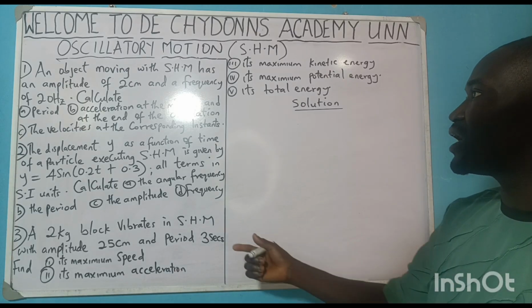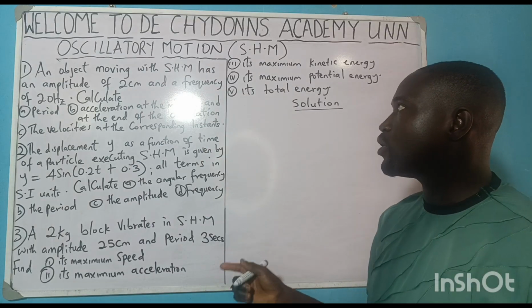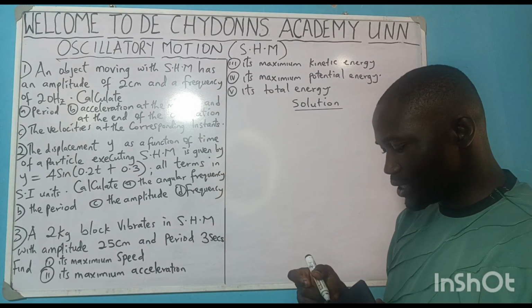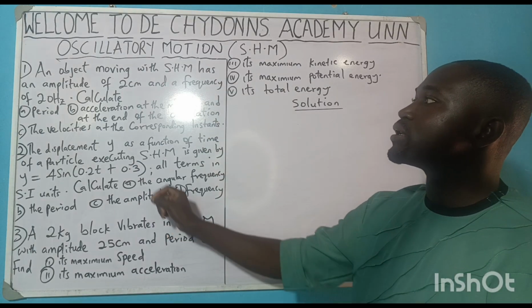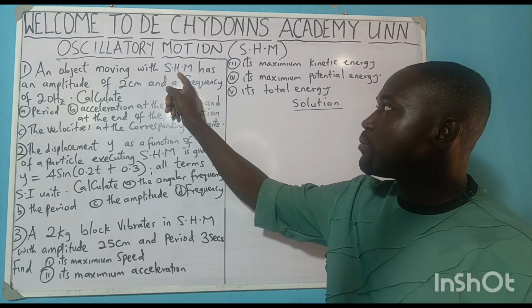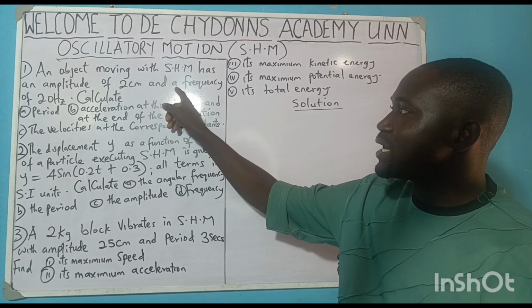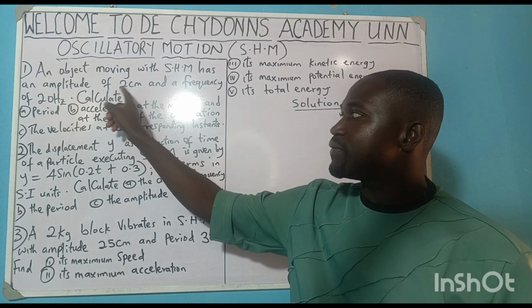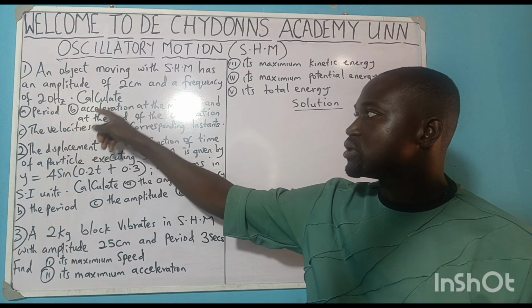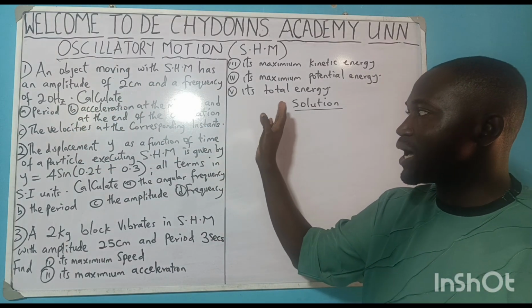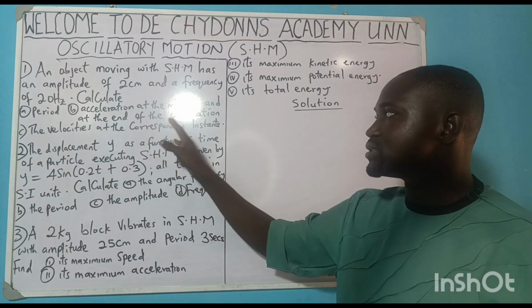Okay, so let's see how to solve this problem we have on oscillatory motion. Question number 1. An object moving with simple harmonic motion has an amplitude of this cm and a frequency of 20 Hz. Find the period, the acceleration at the middle, at the end, and the velocities.